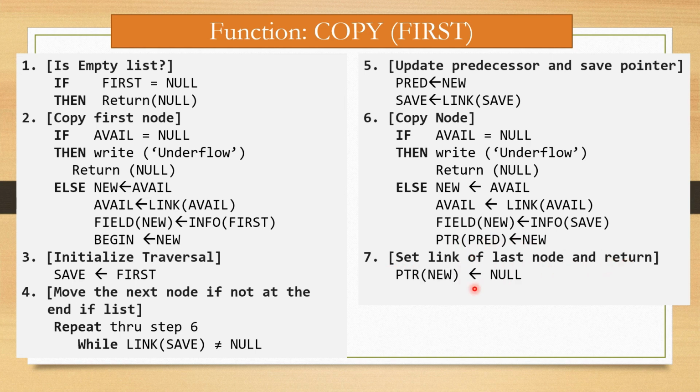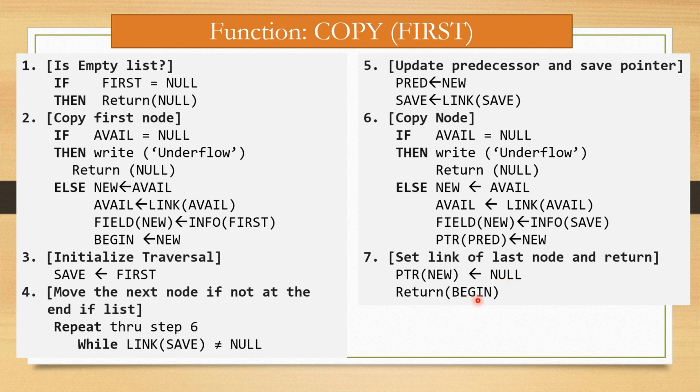Step number 7, set link of last node and return. If we get link of save equal to null, then we exit from the while loop and jump directly to step number 7, that is, set link of last node and return. So null is assigned to PTR of new, that means the new node's pointer field now becomes null, and return BEGIN.